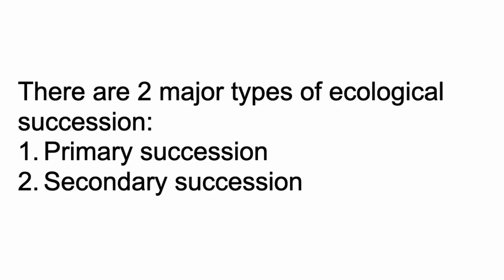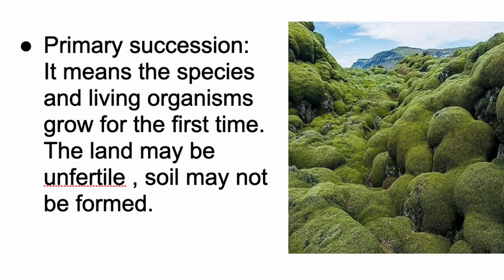One is primary succession and the other one is secondary succession. Coming to primary succession, it means the species and living beings grow for the first time. The land may be unfertile, the soil may not be formed properly, and there might not be proper climatic conditions.